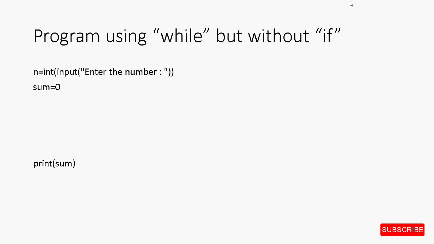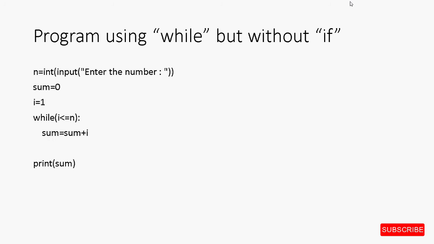We want to generate all the odd numbers now, and the first odd number is 1. Therefore, the loop variable i will be initialized with the value of 1 just like the previous programs. We want to go until n, so the test condition remains the same for the while loop. We have to add the generated number to the variable sum, so this also remains the same.